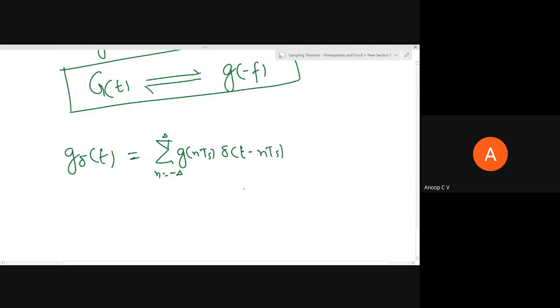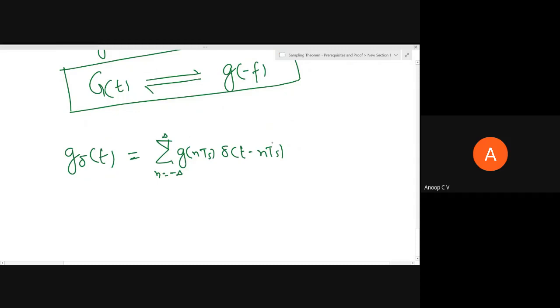So we have to take the Fourier transform of this. This is a sum of an infinite number of terms, for n equal to minus infinity to plus infinity.